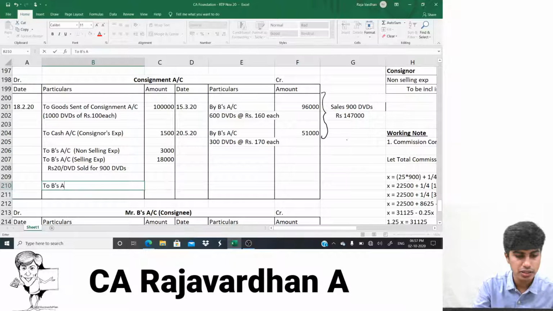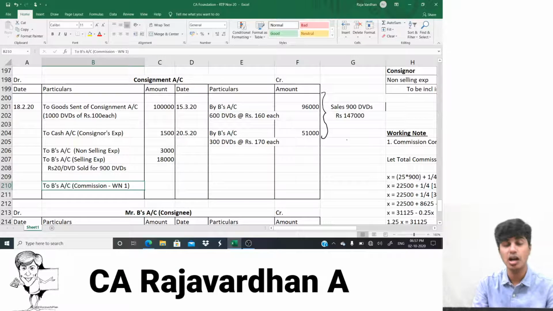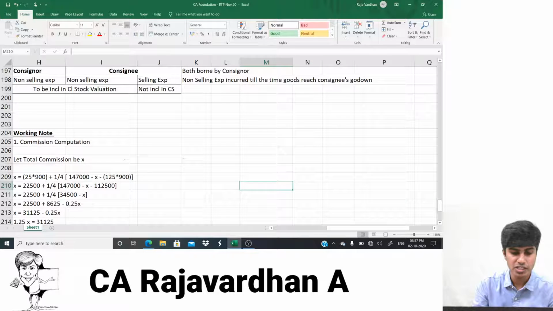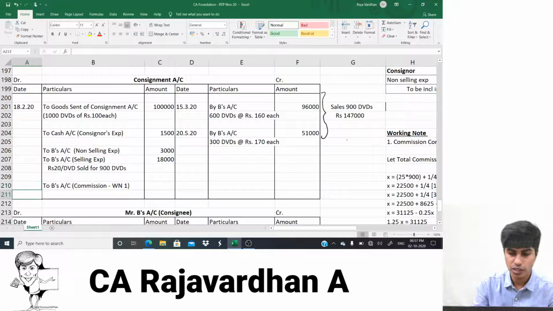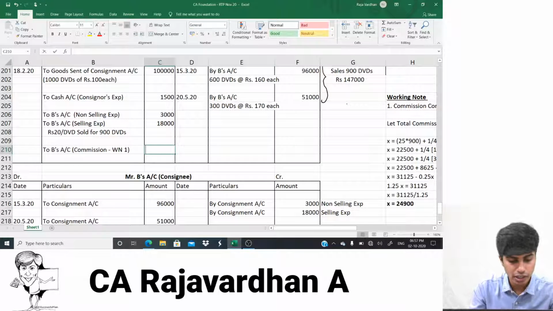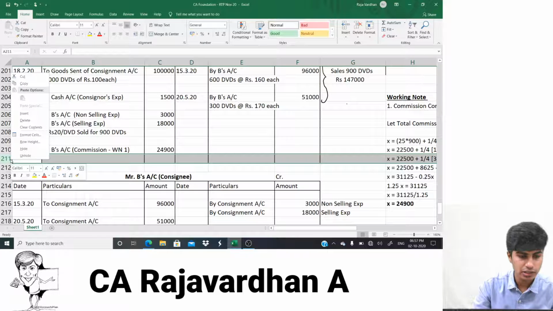B's account. What is this? Commission. You would have to write here working note 1. Sir, is it mandatory to do this working note in the examination? 100% yes. Sir, can I skip it? No. If you skip it, the evaluator will skip giving marks to you. This should be 24,900. Let me type 24,900 here. Perfect.